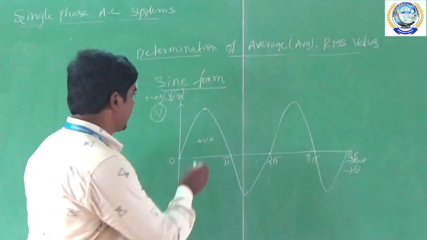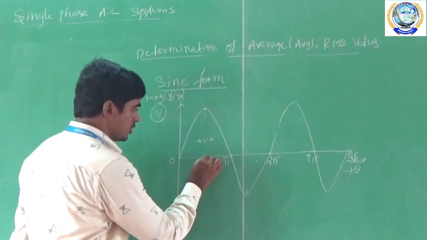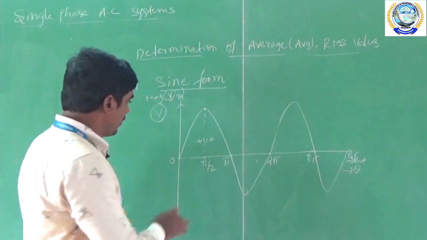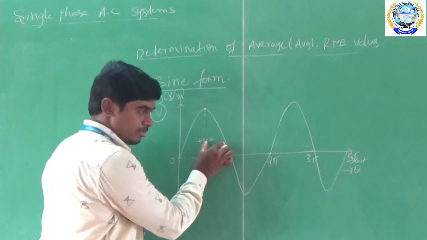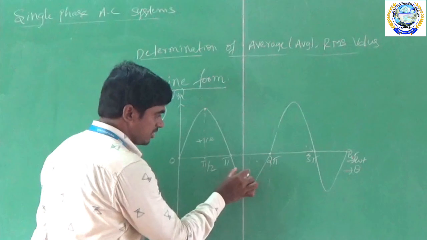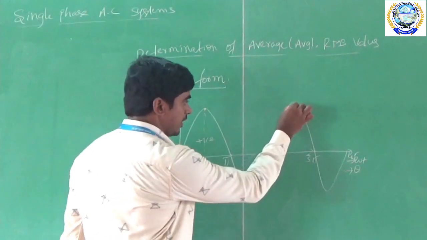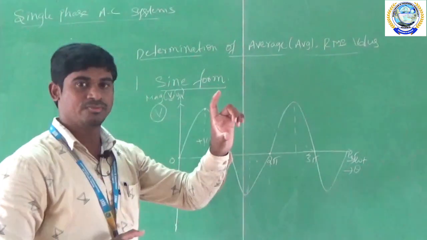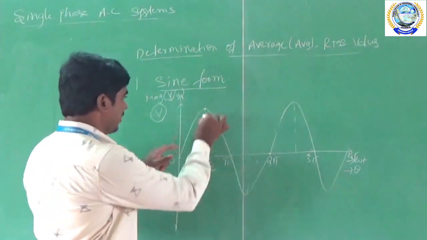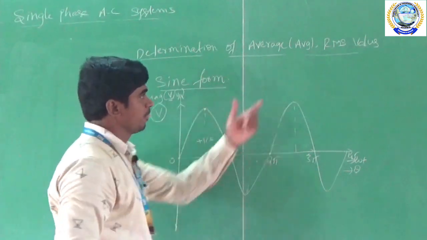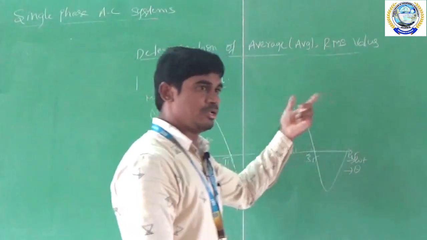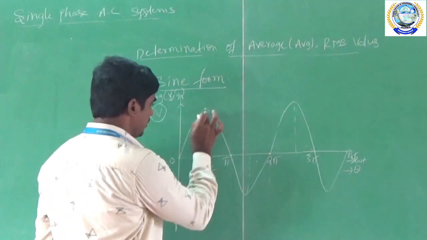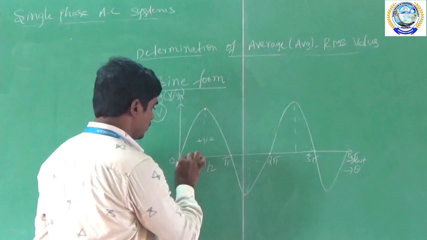So here I am taking this value. If this is pi, this value may be pi by 2. Why? Because this part and this part are the same. Again if I divide, this part and this part are the same, and all the parts are the same. So that's why we are taking one of these smallest parts and calculating the average and RMS values. The values will be repeated for all the waveforms, same value. So this is the part I am taking.